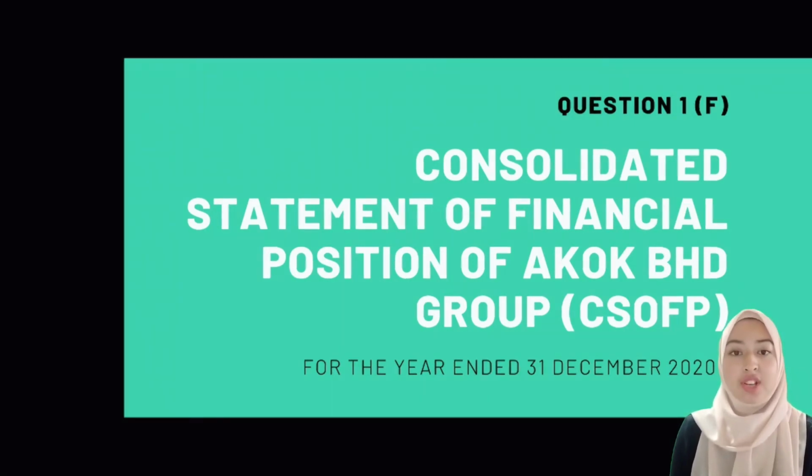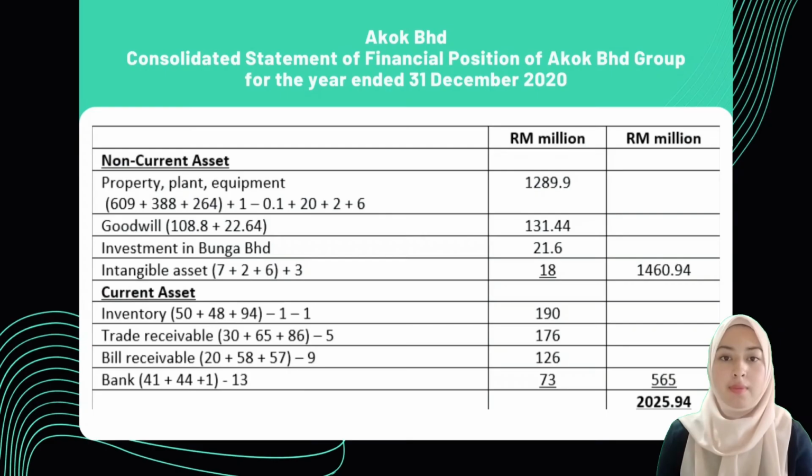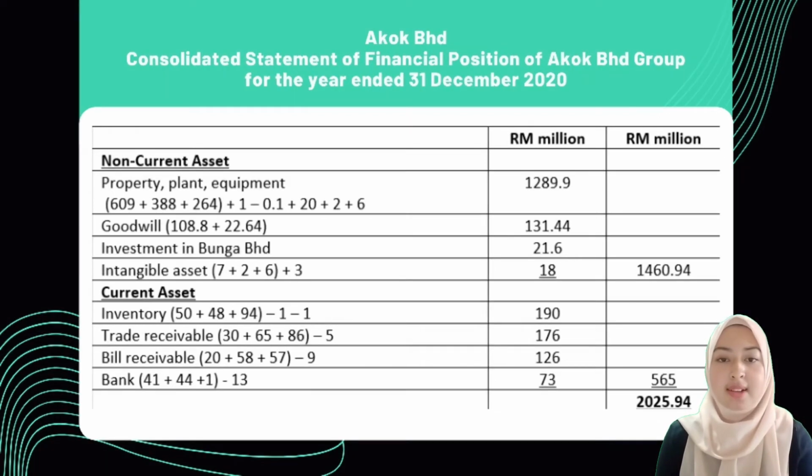I will proceed with question F, which is the Consolidated Statement of Financial Position of ALYA Berhad Group as at 31st December 2020. For non-current asset, we have PPE. 1 million is a disposal of equipment. 0.1 million is a depreciation of equipment. 20 million is a revaluation surplus on land of ALYA, and 2 million is a revaluation surplus on land of MAS. So the total of PPE is 1289.9 million.